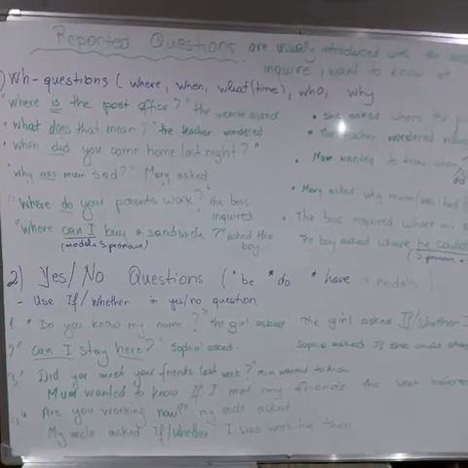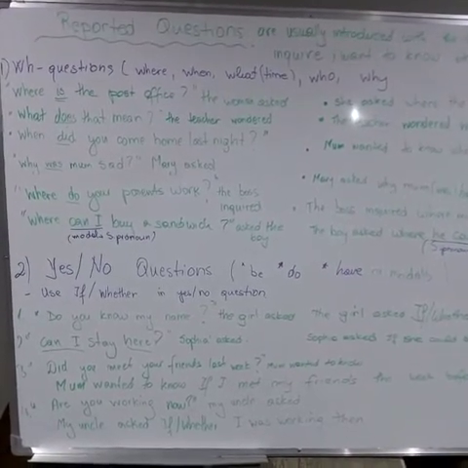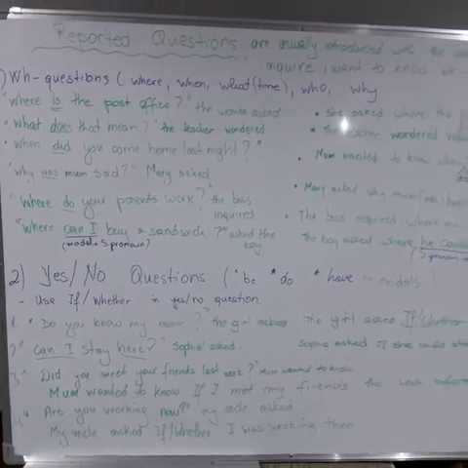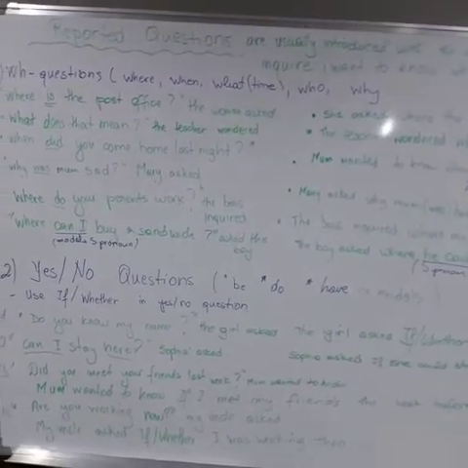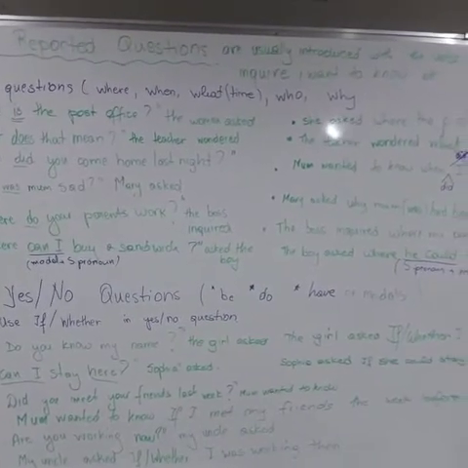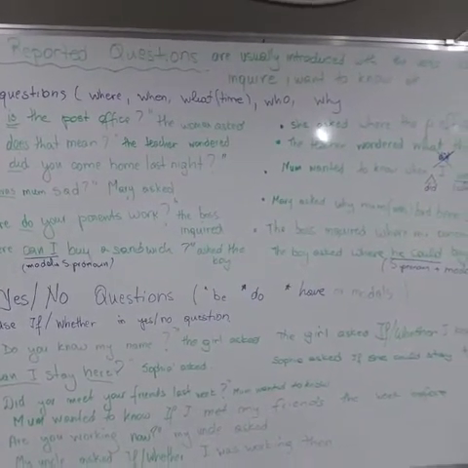Let's now see how to form reported questions. Remember that we have WH questions, which are formed with a WH word, and yes/no questions, which are formed with a helping verb or the auxiliary verb be, do, have, or a modal verb.